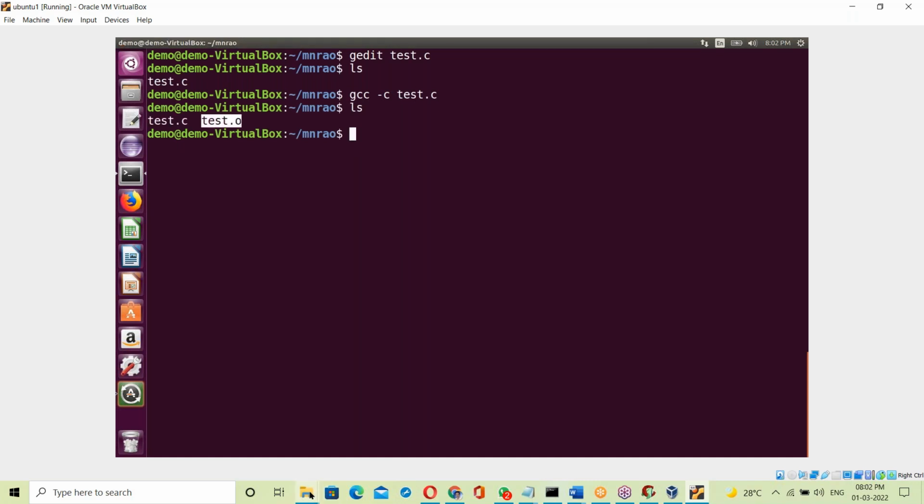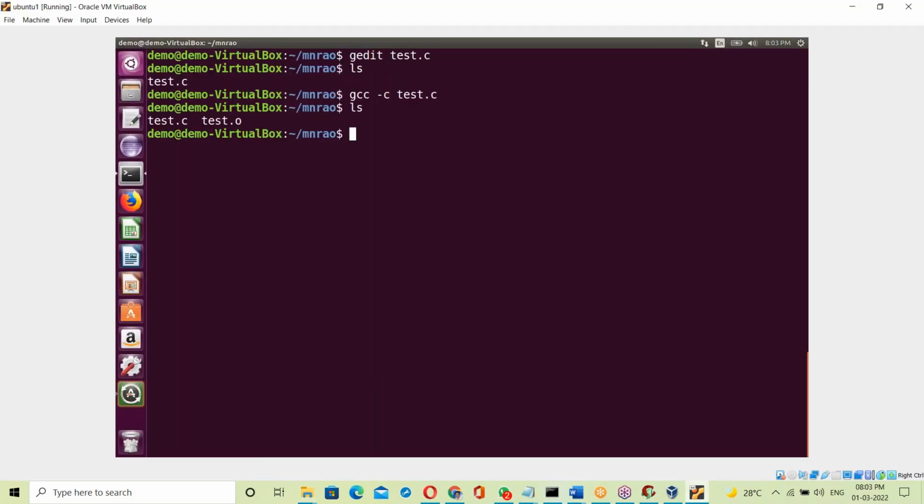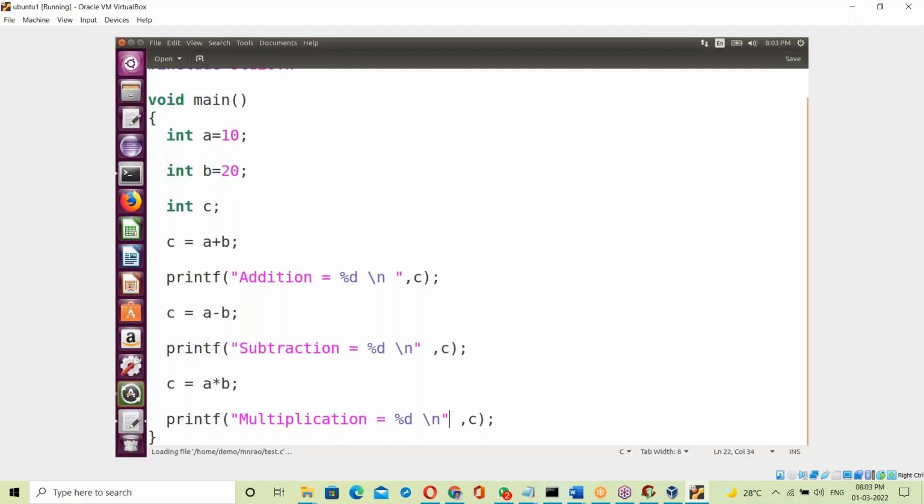It's an object file, the same as math.obj on Windows. Like math.obj in Linux, the test.o file is an object file. This object file contains binary code for the C program, that means the main function.